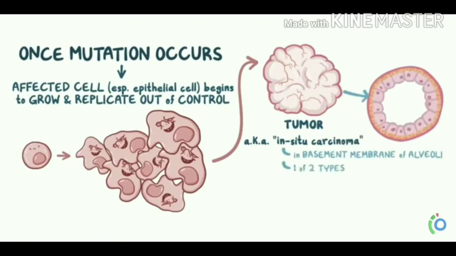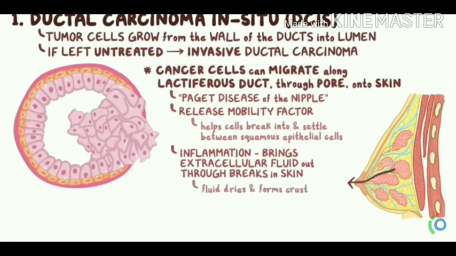The first one is ductal carcinoma in situ, where the tumor cells grow from the wall of the ducts into the lumen. If it is left untreated, then over time it can cross the basement membrane to become invasive ductal carcinoma.